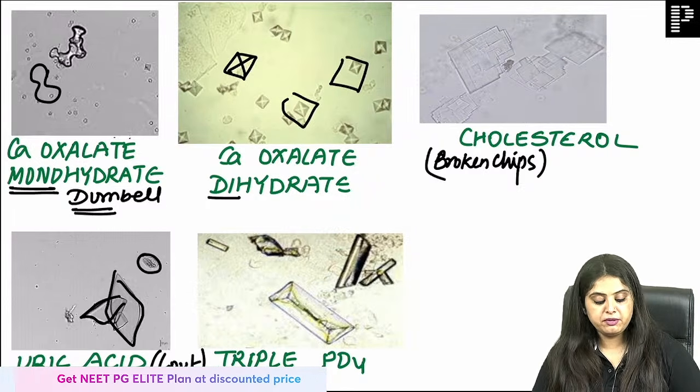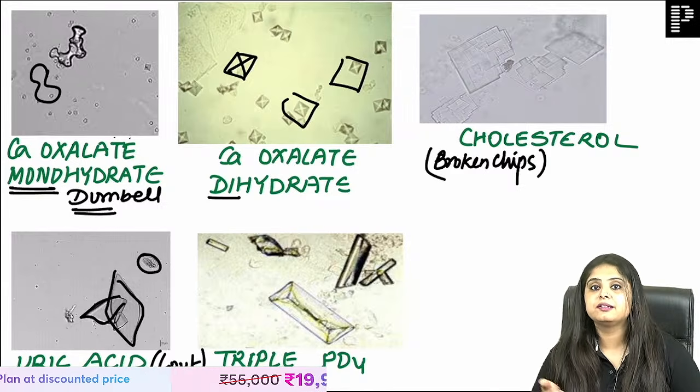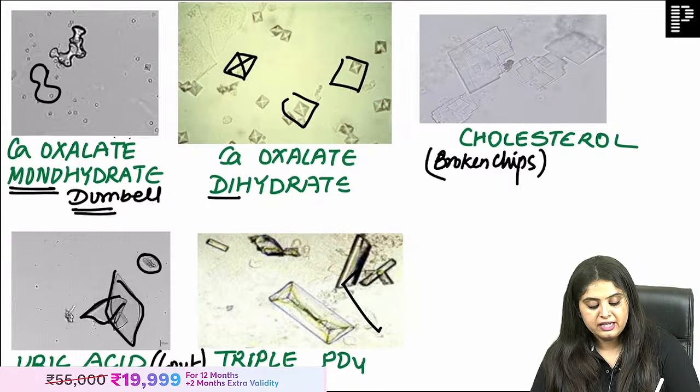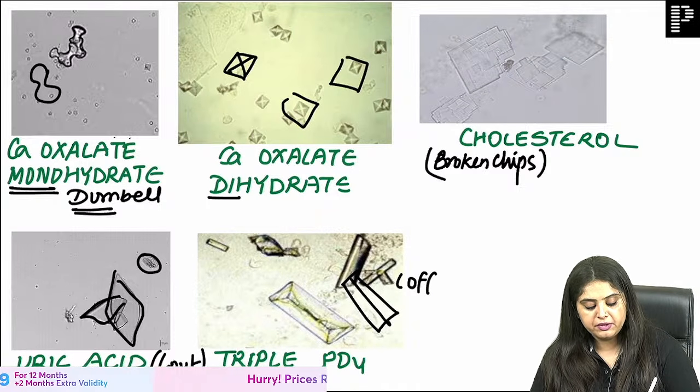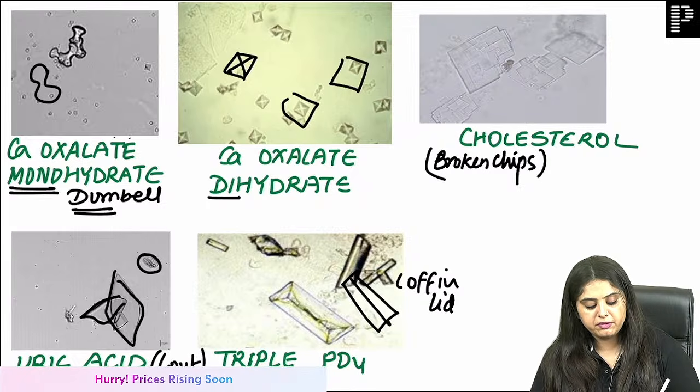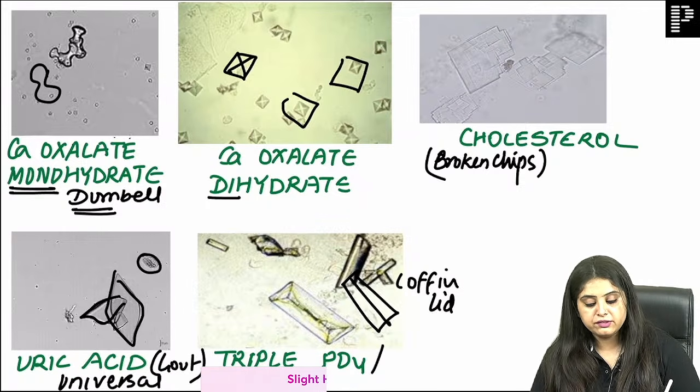The last one is triple phosphate. Please learn it without a mnemonic. Baki sab is with mnemonic. So this is without a mnemonic. This is known as the coffin lid appearance. Now tell me one fancy name for the triple phosphate crystal. This is also known as the struvite crystal.